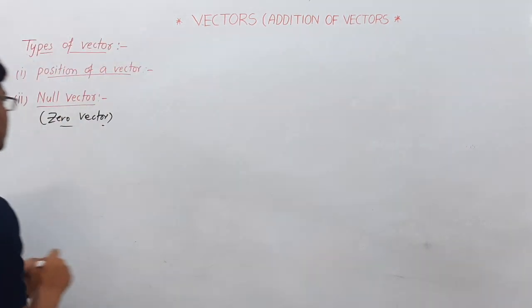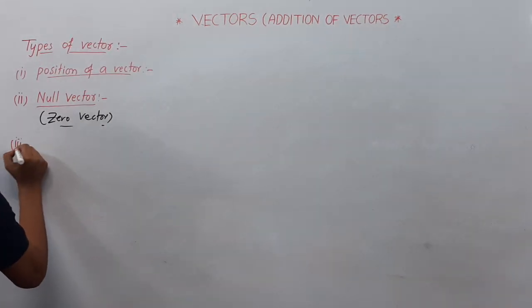And the next type of vector is the third one, the unit vector.